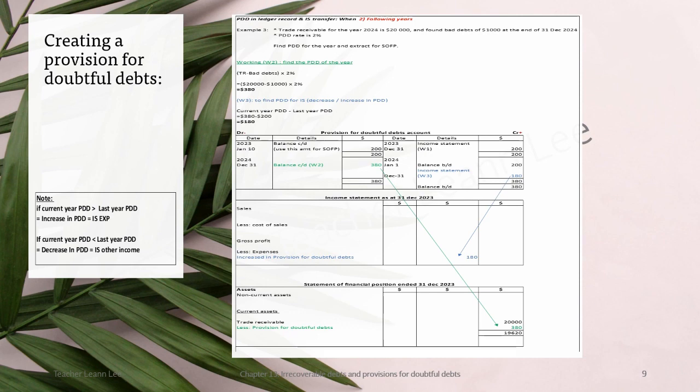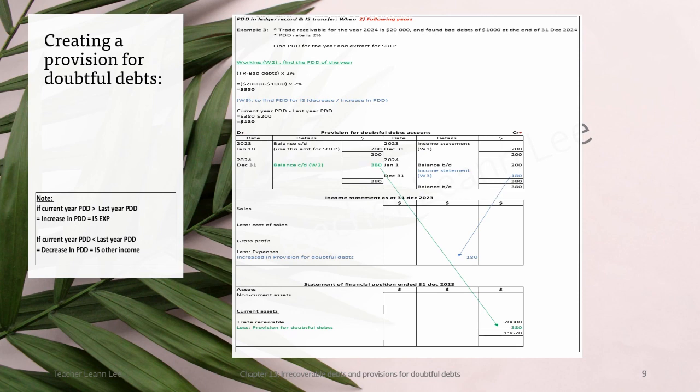Compared to last year, can you look at the provision for doubtful debt account? Last year balance CD is 200. And this year I'm going to record 380 into my balance CD, into my SOFP. So compare 380 to 200, the PDD last year. How much of an increase?